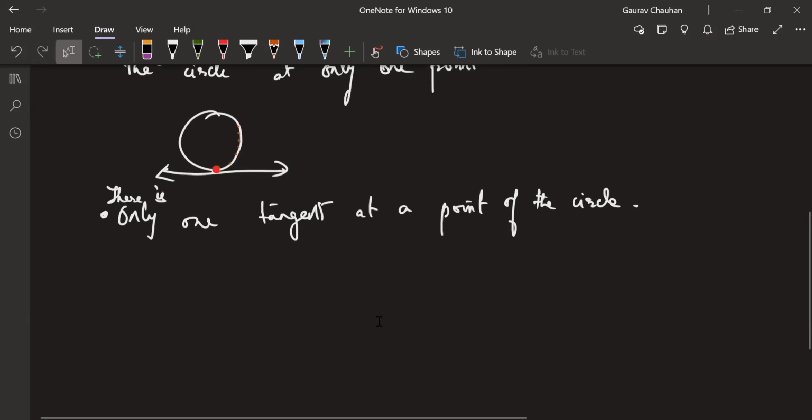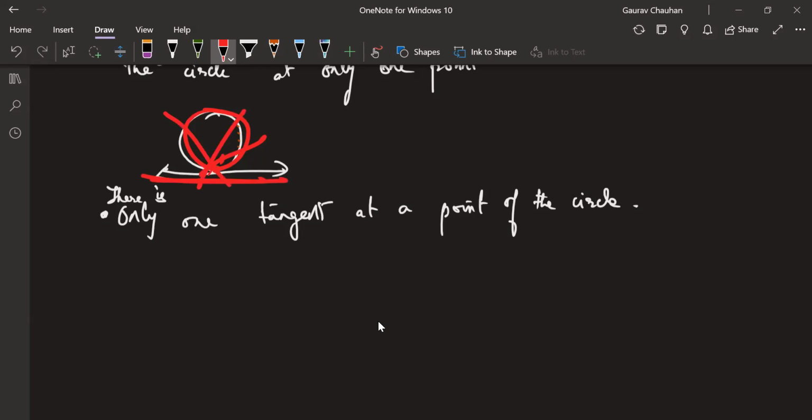Ideally we should have done an activity where we could have taken a thread. We could draw a circle, and if we move that thread a little bit also, you'll see that it is intersecting at 2 points. Maybe you can do it later and try it out. Right now you're not doing it.